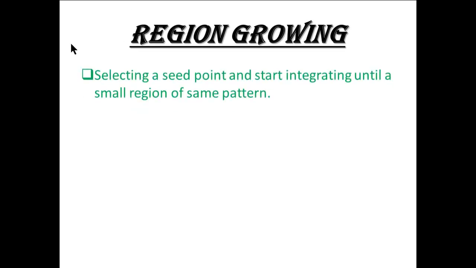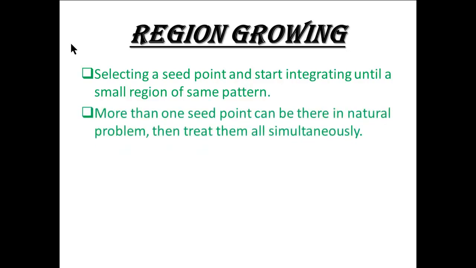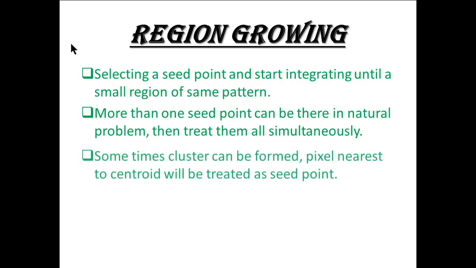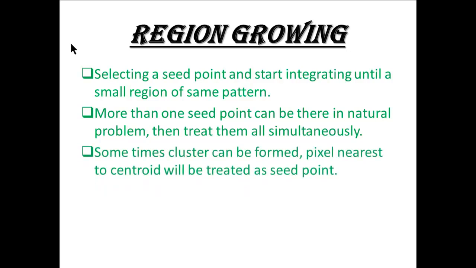Now, region growing. Select a seed point and start integrating until a small region of the same pattern forms. More than one seed point can be there in natural problems, then treat them all simultaneously. Sometimes clusters can be found, and the pixel nearest to the centroid will be treated as a seed point.